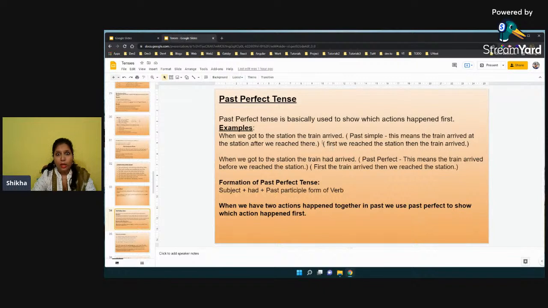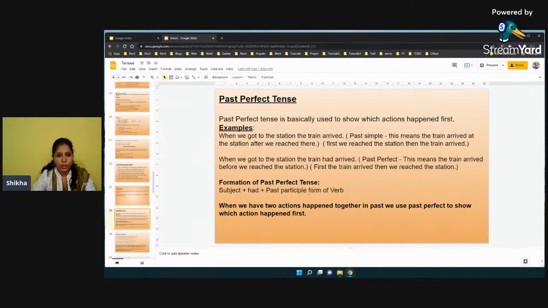Our sentence is, when he got to the station, the train arrived. So what is the meaning you are getting from here? That when he reached the station, at that point of time, the train arrived. So first he reached the station, according to the meaning of the sentence I'm telling. So first we reached the station and then the train arrived, right?